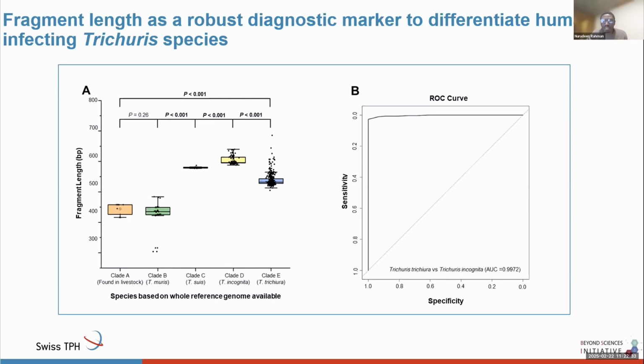Then we evaluated the predictive power of the ITS2 region fragment length to discriminate between the 2 human-infecting Trichuris species, and our result showed that the fragment length is an accurate diagnostic marker to differentiate between the 2 human-infecting Trichuris species, achieving a classification accuracy of 95.4%.